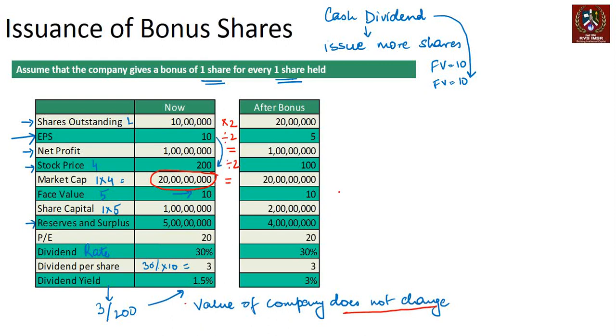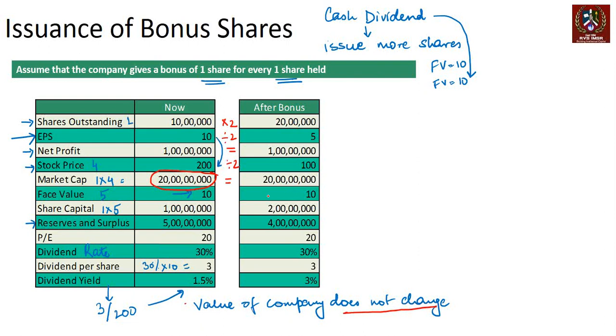So it's like earlier the company's value was 20 crore. Now this 20 crore basically gets divided by 10 lakh shares to give you the stock price of 200. Now you take the company's value to 20 crore, that's still 20 crore, that's not going to change. You divide by 20 lakh shares, so you get the value as 100, right?